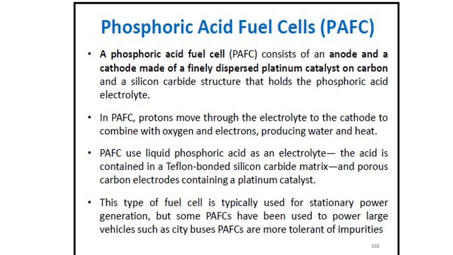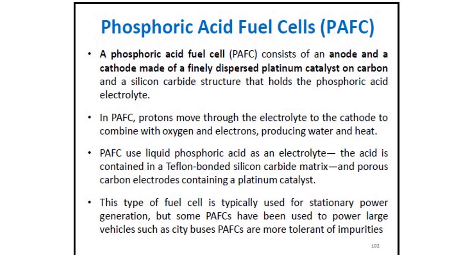A PAFC uses liquid phosphoric acid as an electrolyte. The acid is contained in a Teflon bonded silicon carbide matrix, and porous carbon electrodes containing a platinum catalyst. Here we are using a platinum catalyst and a liquid phosphoric acid as an electrolyte. Because of this platinum catalyst, the cost is very high. This type of fuel cell is typically used for stationary power generation, but some PAFCs have been used to power large vehicles such as city buses.